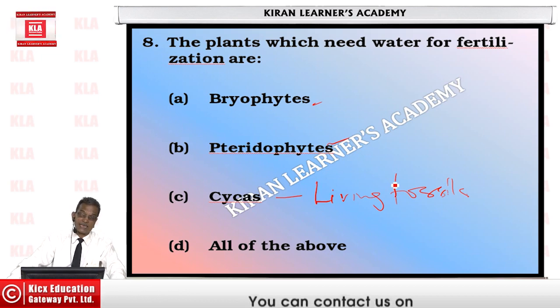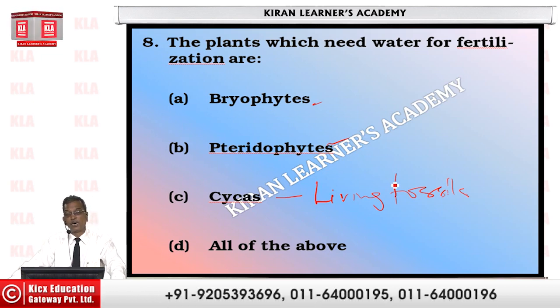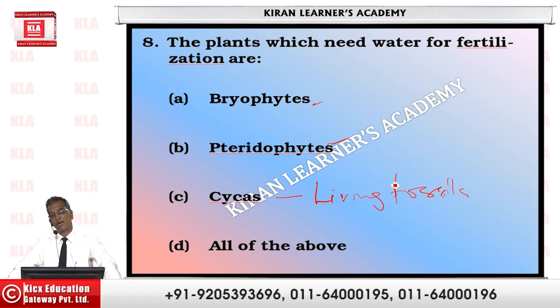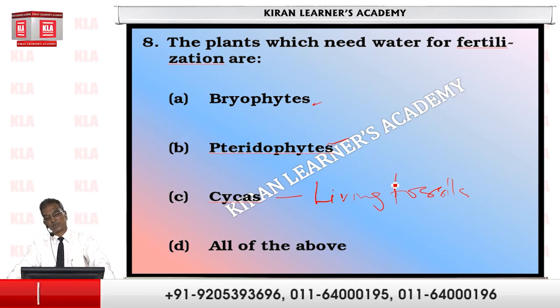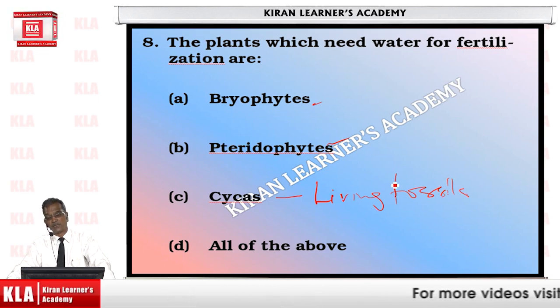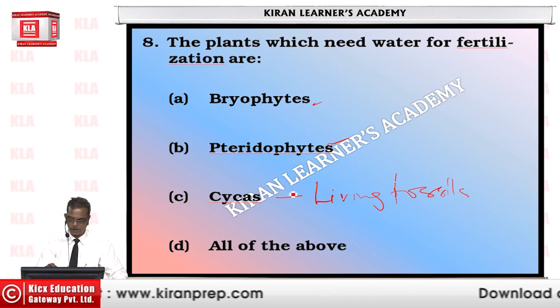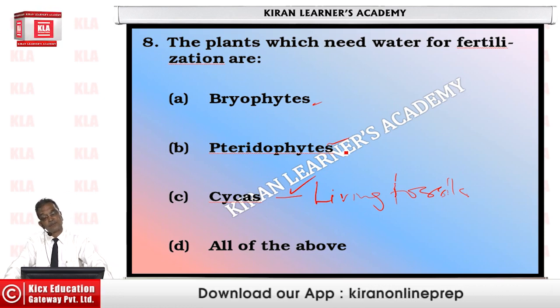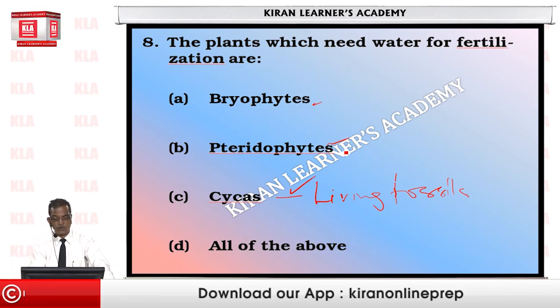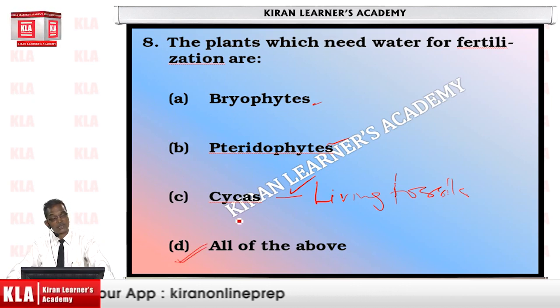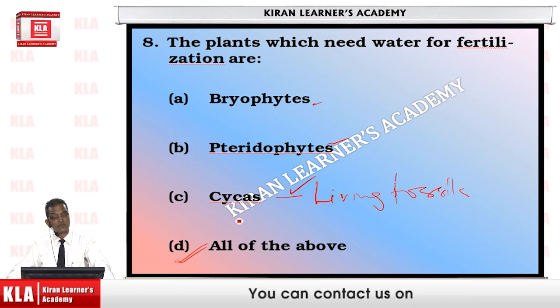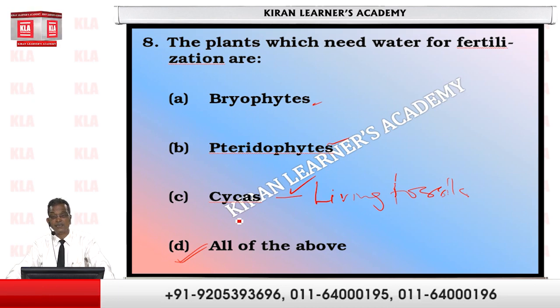But when it comes to the cycas, belonging to the order Cycadales, it produces sperms which are flagellated, which have flagella, a hair-like structure, to swim in the water. Therefore, cycas also needs the presence of water for fertilization. And hence, option 4 comes out to be correct: all bryophytes, pteridophytes and cycas need the presence of water for fertilization.